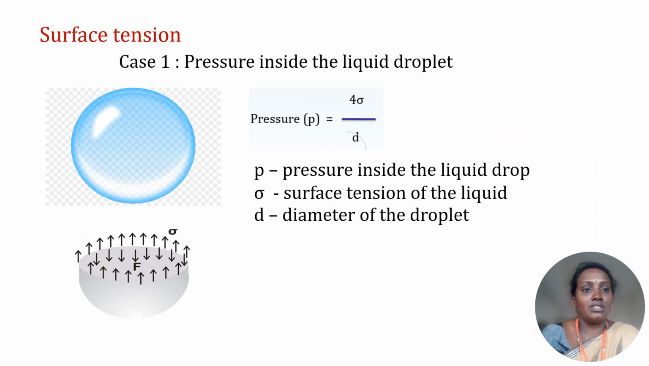Next, surface tension, case 1: pressure inside a liquid droplet. How the pressure goes depends on the surface tension of the liquid and the diameter of the droplet. The pressure is equal to 4 sigma by D.